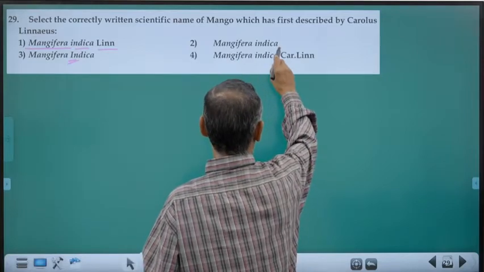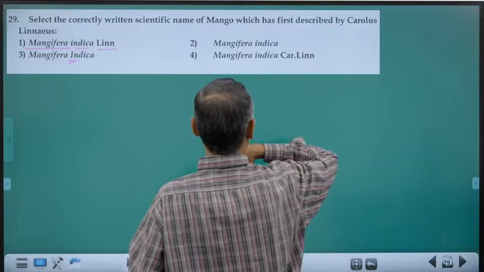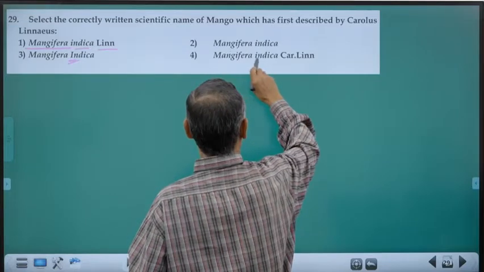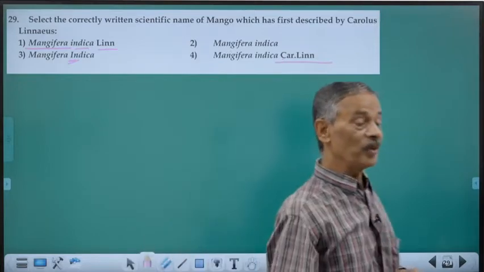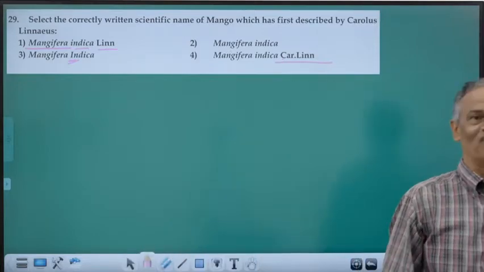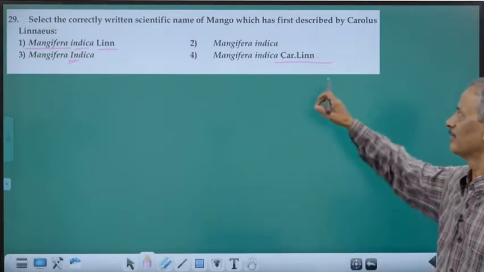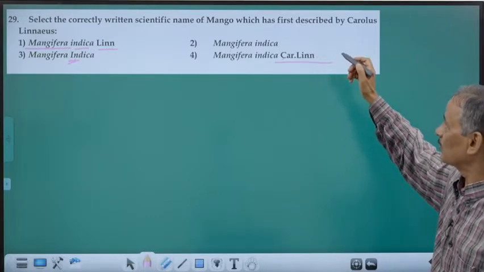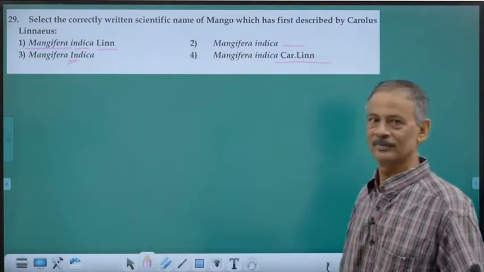Mangifera indica, what is the wrong one? Author's name is not given. This is more correct. Mangifera indica called, no. The author's name should be in abbreviated form. It need not be in full. In abbreviation. That is sufficient. That's why these are all wrong and this is the correct one.